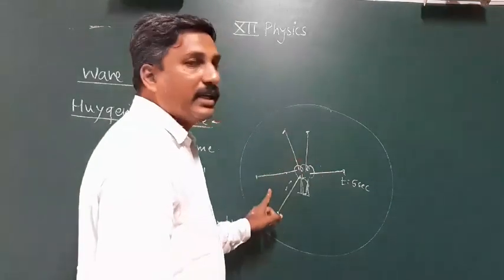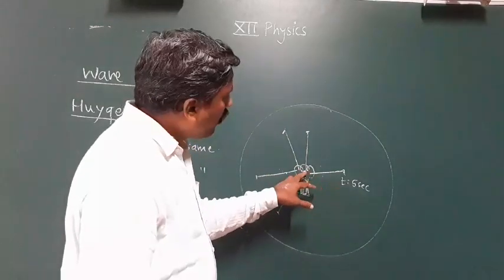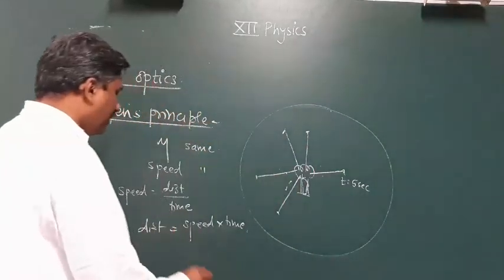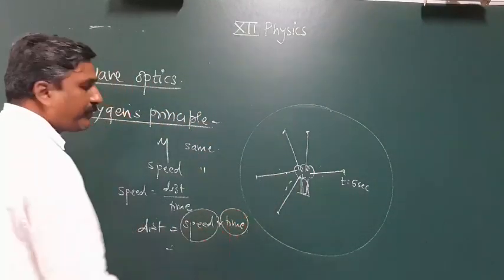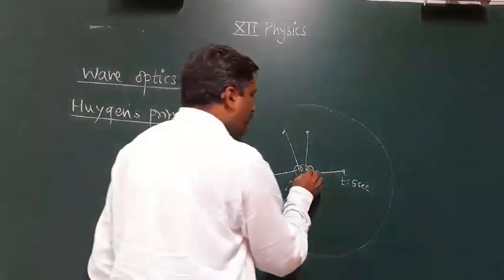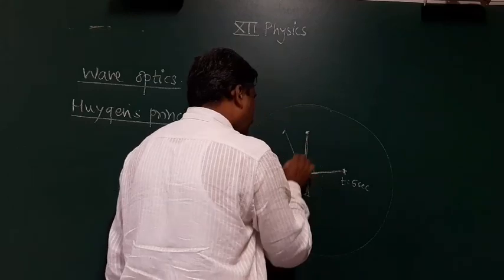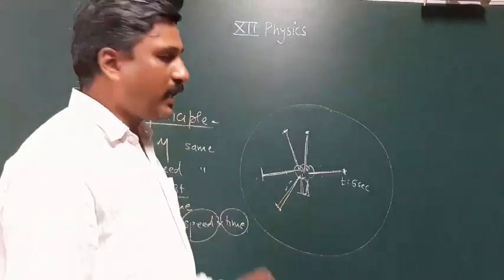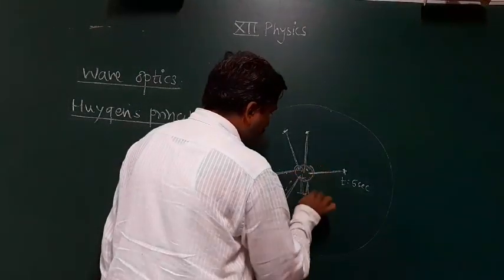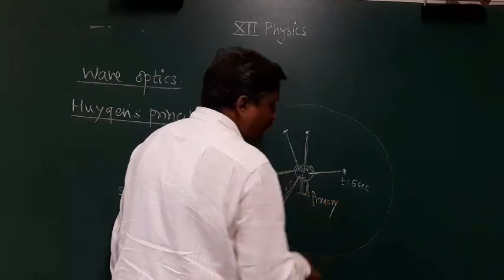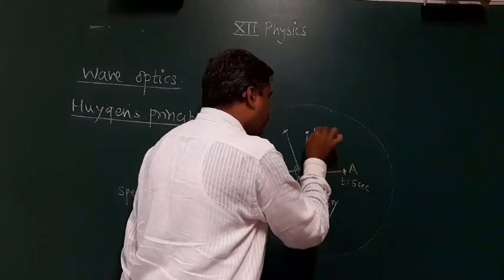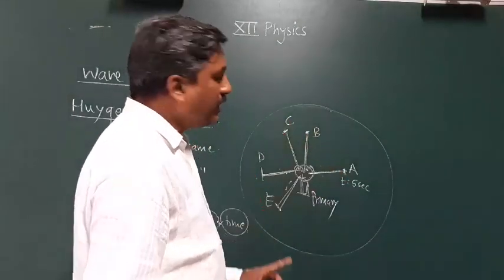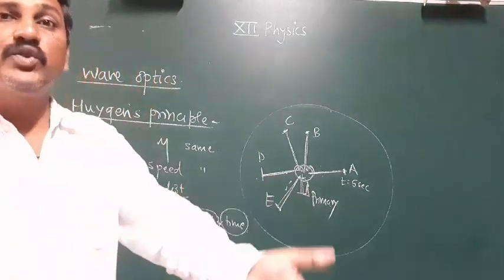After every 5 seconds, all the light waves cover the same distance. Why do they cover the same distance? Because the time is the same and the speed is the same. So the distance covered by all the light waves is the same. Then this source is my primary source, and all these new sources, A, B, C, D, E, are called my secondary sources.